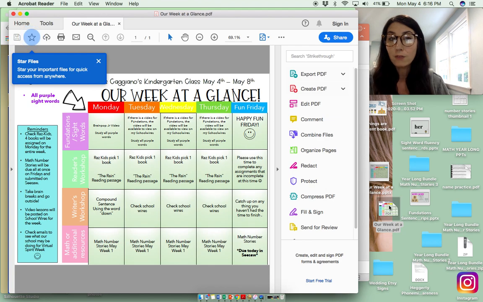So feel it out. If you feel that it's just getting ridiculous and you're getting fed up with submitting anything on that math part of Seesaw, please don't worry about it. I'm really just making sure that they're getting their number stories completed, so you can definitely write it in a notebook and then submit it on Friday. If that's easier for you, just let me know. I'm totally okay with that.